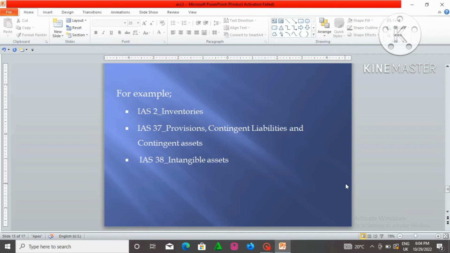These are the standards that do not permit choice of treatment. You have to follow the standard the way it is. You don't have the choice to change it based on your own judgment. With these accounting policies, you need to follow exactly what it says in the standard.